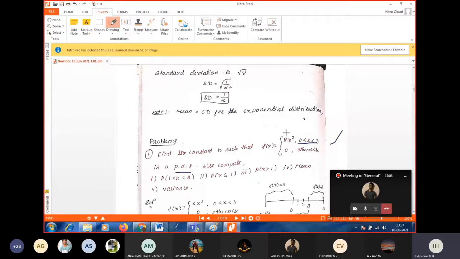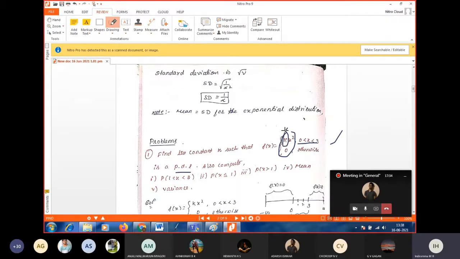Since they are given two functions, in the probability distributions we have split functions in the exponential distribution. First we have to find the value of k, as in the case of the binomial distribution we found k.